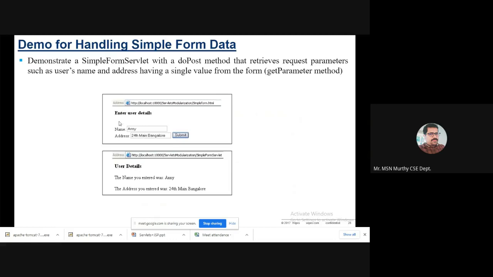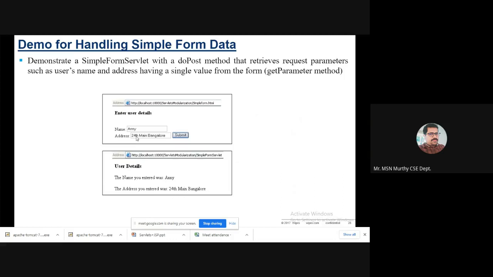Okay, you see, for example, name and address you have given Annie and 24th Main Bangalore. After clicking submit, the simple details are printed: the name you entered was Annie and the address you entered was 24th Main Bangalore.